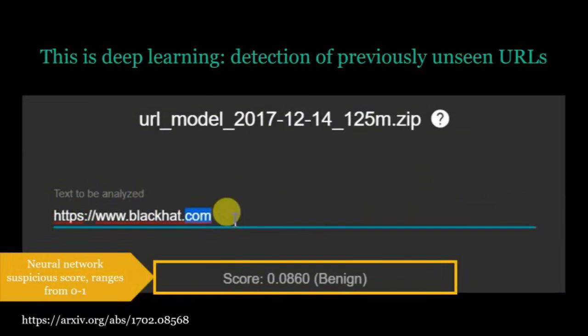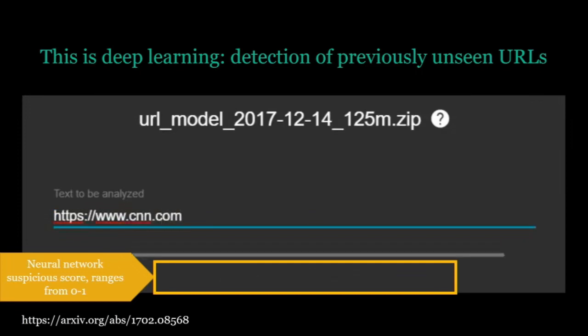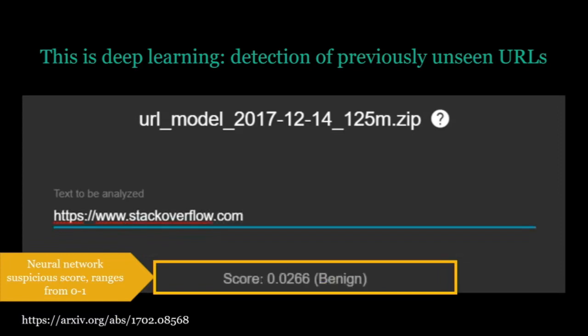There we go. Okay, so here I'm entering text into the text box, and we're going to see the neural network score the URL that I'm entering in real time. So I typed in Google, right? Thinks it's benign. Okay, so here are some examples just to show you guys the neural network doesn't generate a ton of false positives. So that's CNN, Stack Overflow. Some random stuff, indeterminate, hard to say if it's malicious or benign.